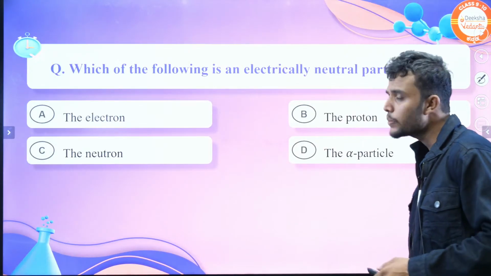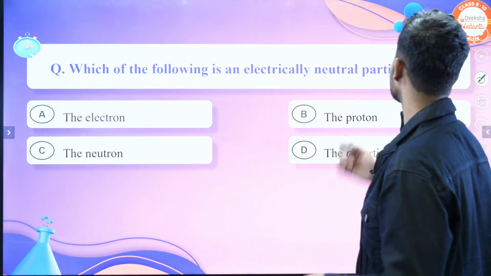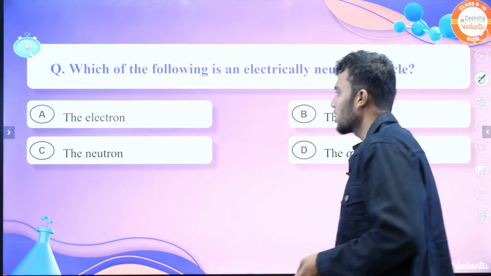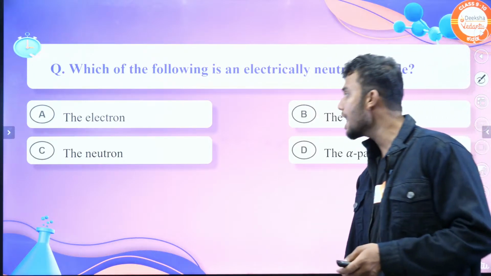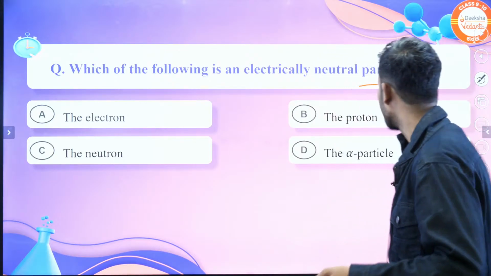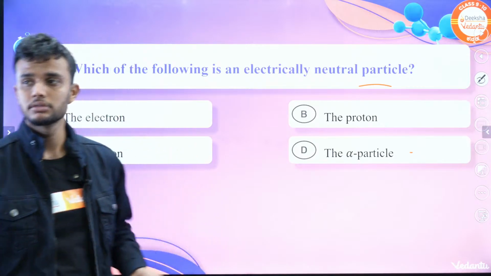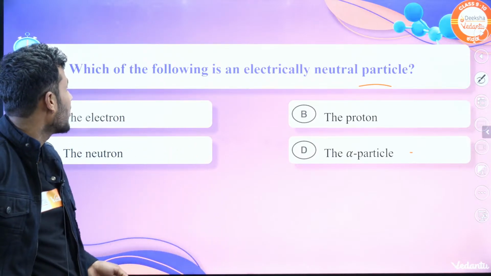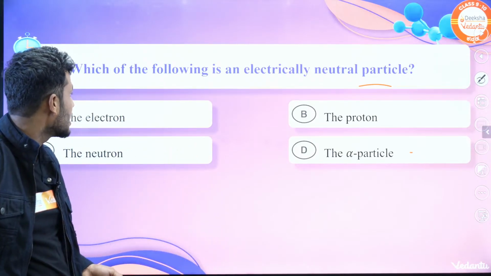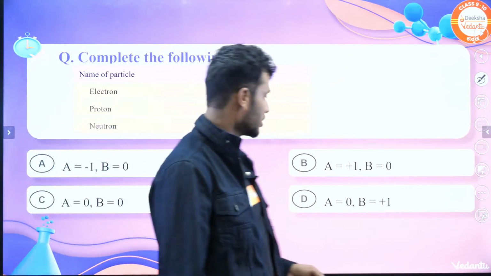Okay students, let's move on to the quiz time. The first question is, which of the following is an electrically neutral particle? They give 4 options. In option A they give the electron, option B the proton, option C the neutron, option D the alpha particle. What's the answer? What they ask is, which of the following is an electrically neutral particle? Electrically neutral is what? Neutron, right? Let's move on to the second one.